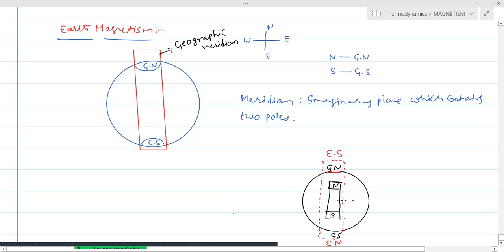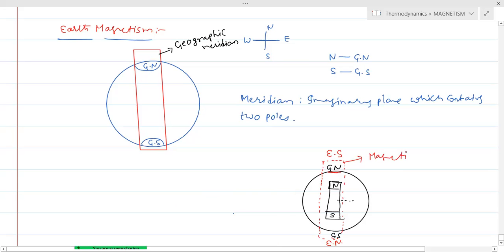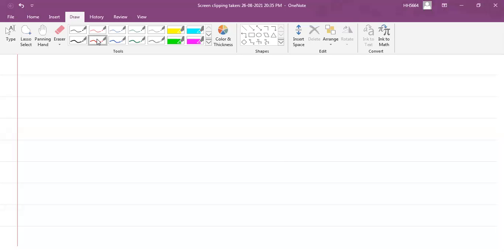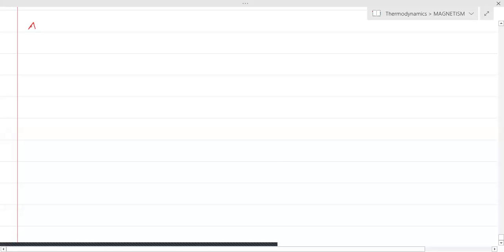Suppose we imagine a plane which contains both the poles, that is known as the magnetic meridian. Meridian means an imaginary plane that contains two poles, that is the magnetic south pole as well as the magnetic north pole. Now we will see the angle of declination.